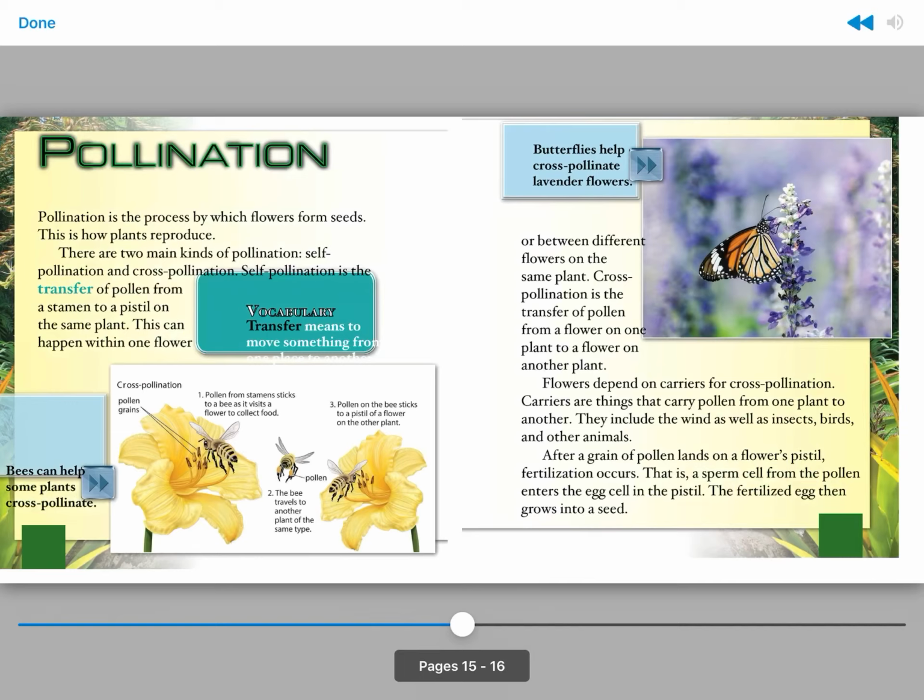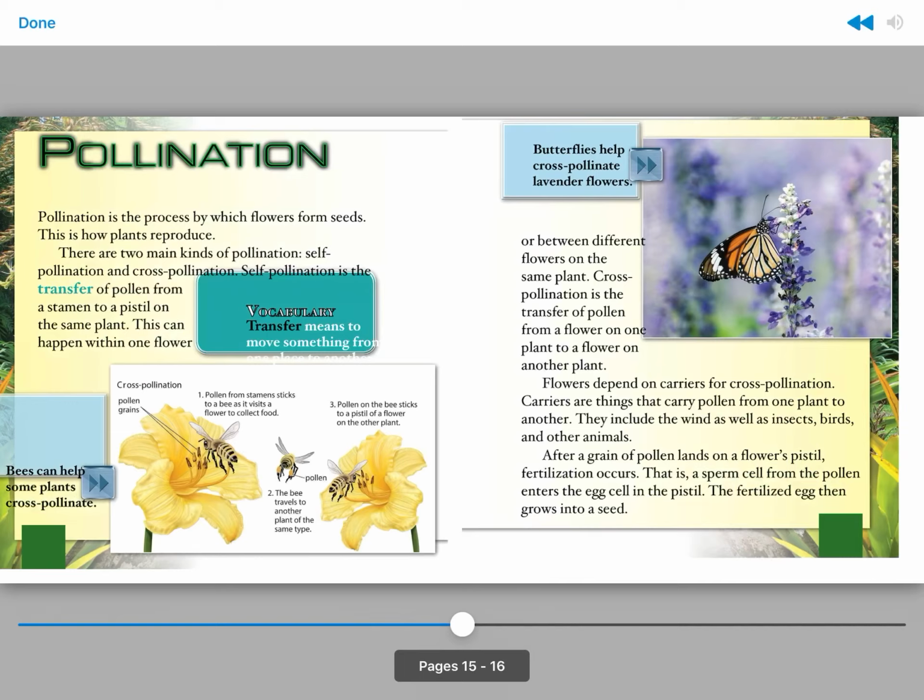Pollination. Pollination is the process by which flowers form seeds. This is how plants reproduce. There are two main kinds of pollination: self-pollination and cross-pollination. Self-pollination is the transfer of pollen from a stamen to a pistil on the same plant. This can happen within one flower or between different flowers on the same plant.